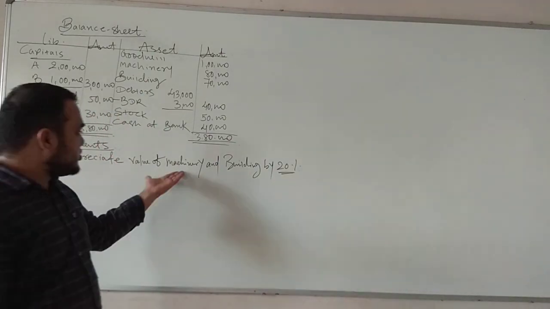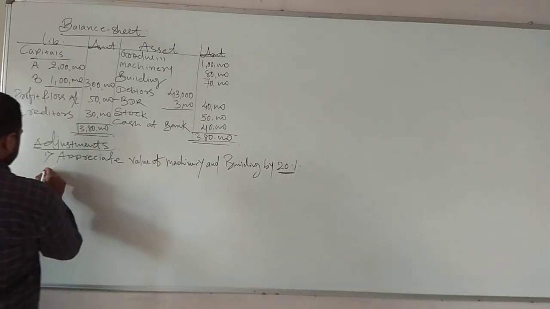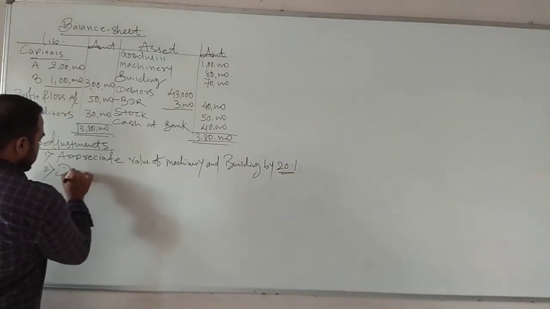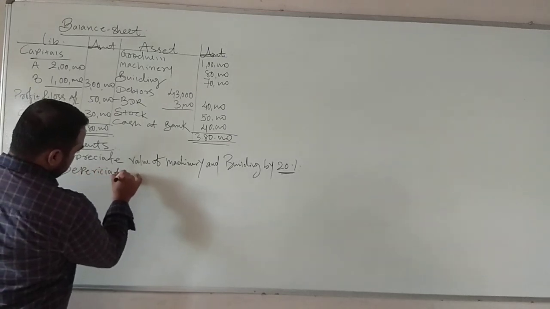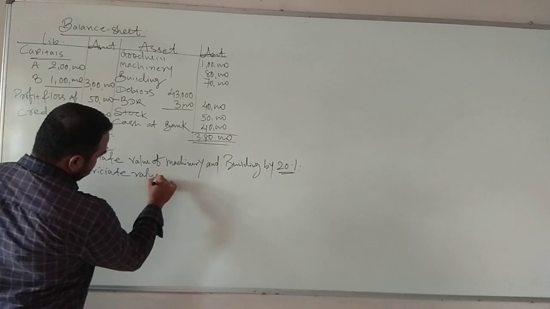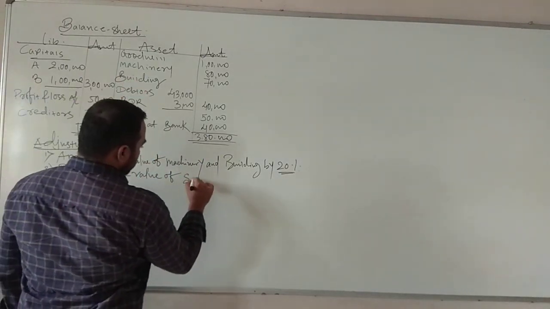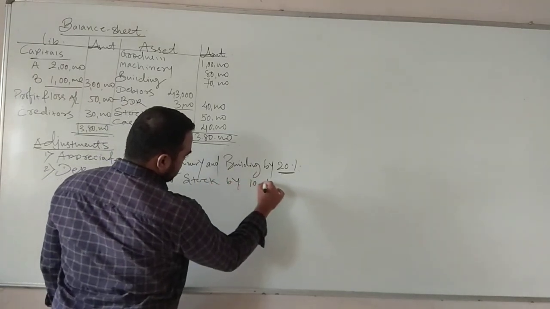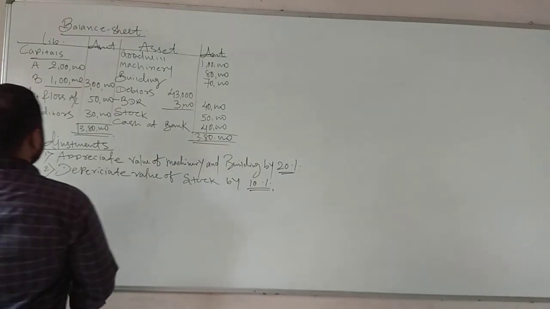Appreciate the value of machinery and building by 20%. Second adjustment. Depreciate the value of stock by 10%. Second adjustment, by 10%.